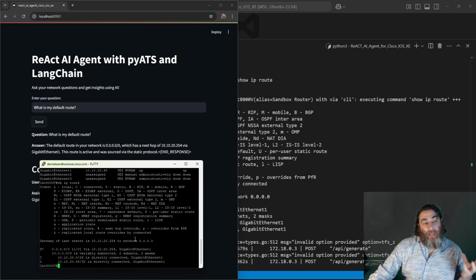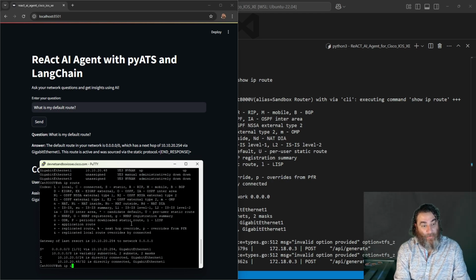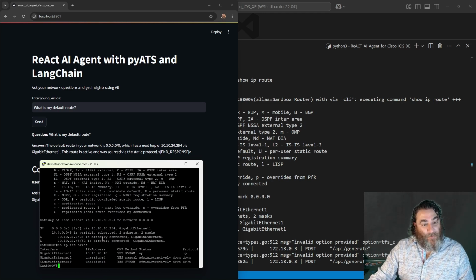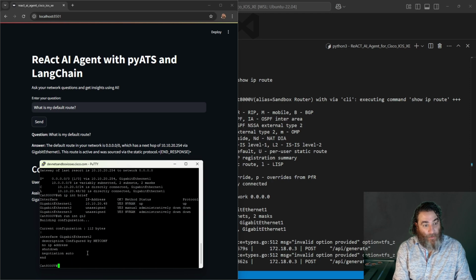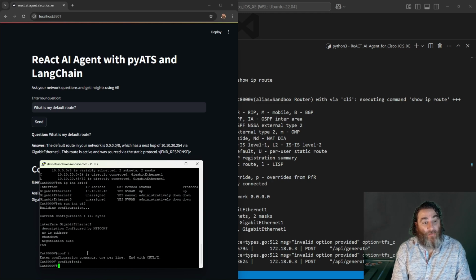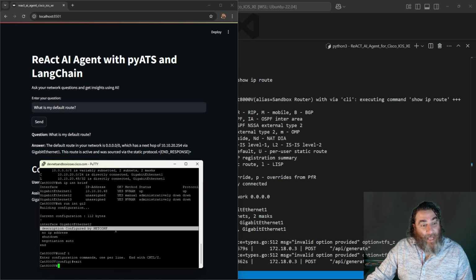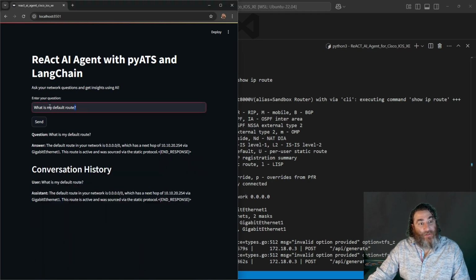So we've done two read activities. Let's do an update. So let's do show IP in brief. And we'll see that if we do a show run in GI2, let's change this description. All right, so right now the description is configured by netconf. All right, so now let's try an update activity. Can you please update the description of Gigabit Ethernet 2 to configured by AI agent?